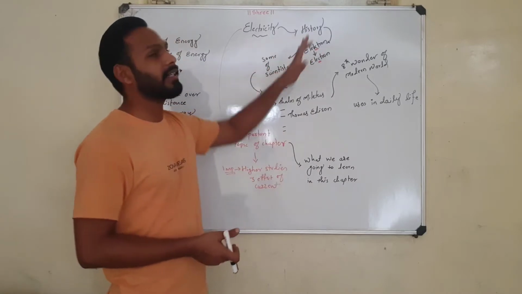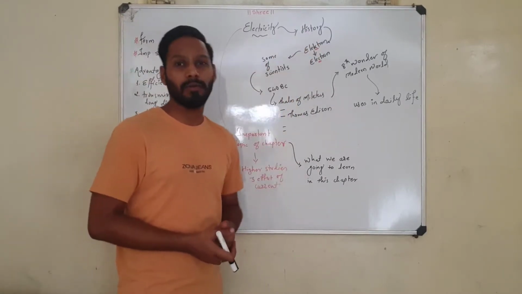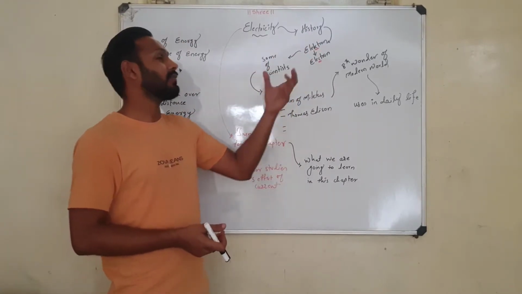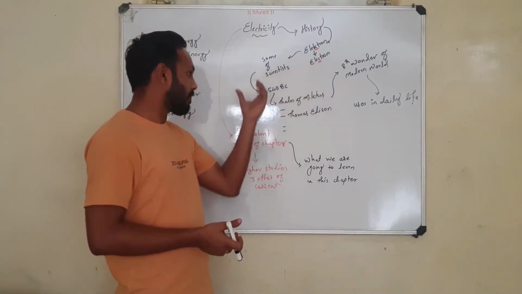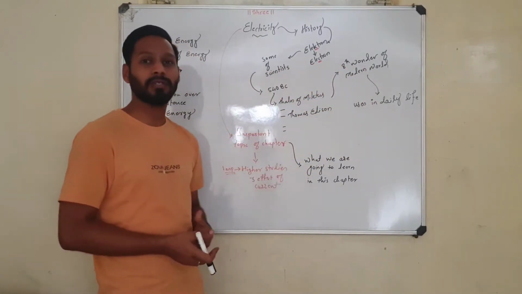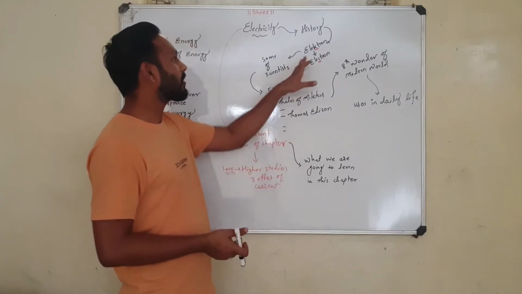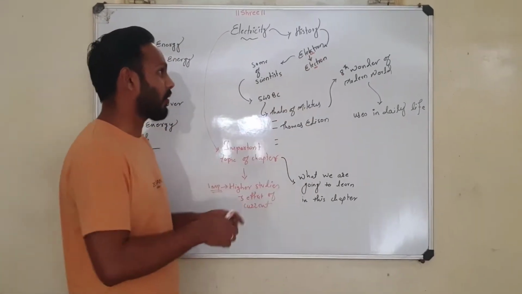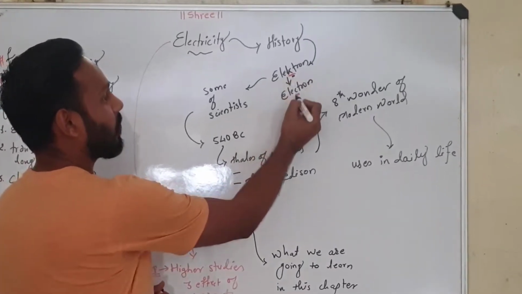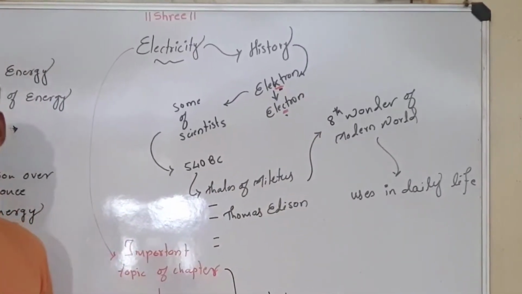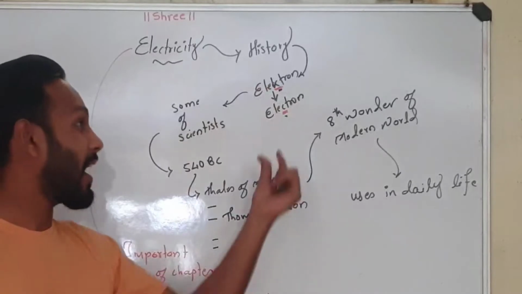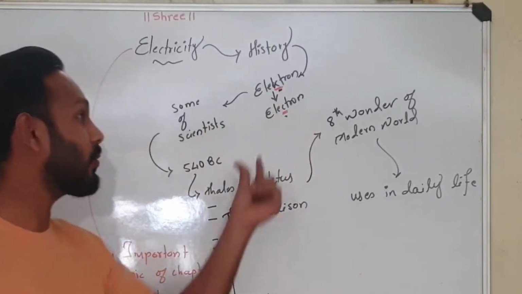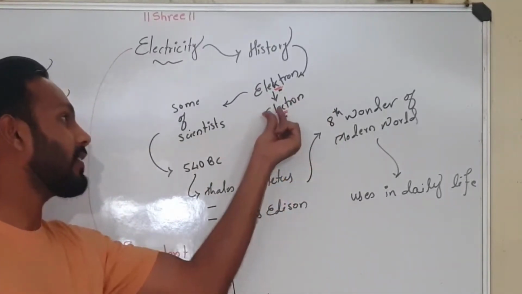So let us begin with the history. I have already informed you about the history, so what were the different points there. I have marked some of the points from that so that you can revise it. First, I have already informed you about the change of electron, that is how it was changed from K to C. Earlier the spelling was with K and after that it has been changed to electron.